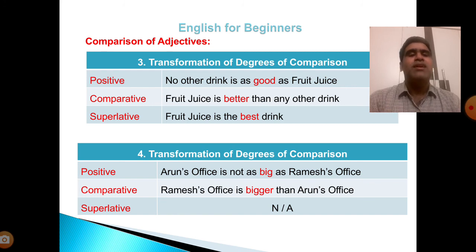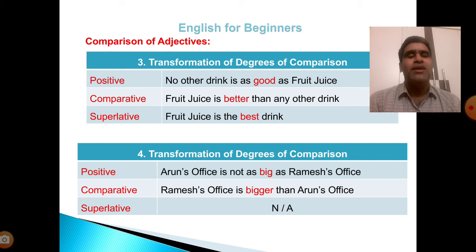Number 3. Transformation of degrees of comparison. Positive: No other drink is as good as fruit juice. Comparative: Fruit juice is better than any other drink. Superlative: Fruit juice is the best.